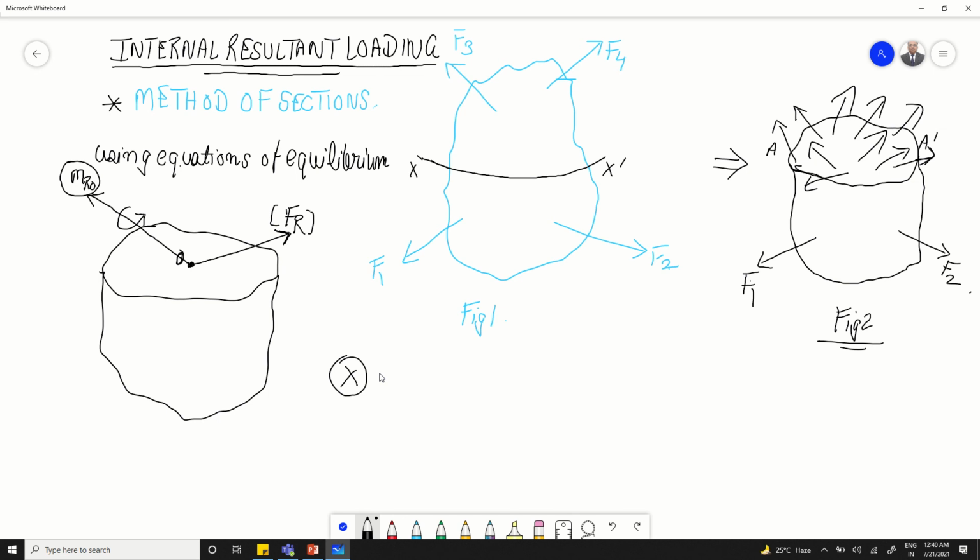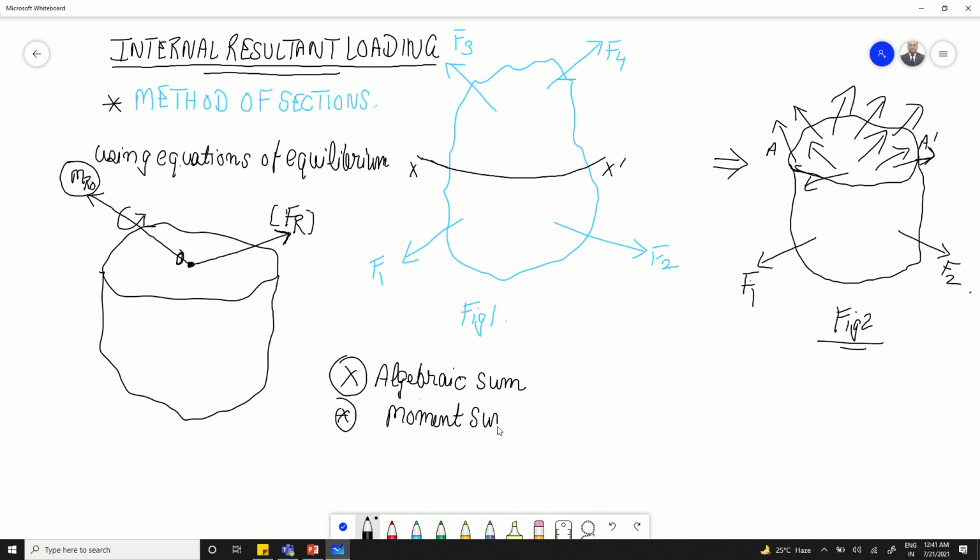So what we can summarize here is that every resultant consists of two components. One is the algebraic sum of the forces, and the second is the moment summation.